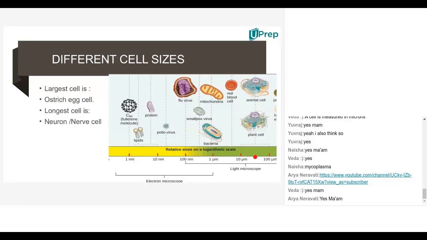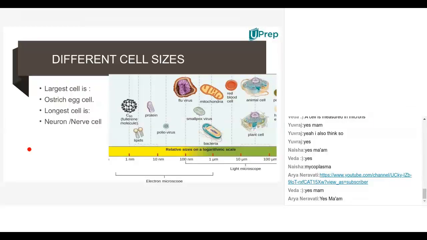And the size goes on increasing sometimes. When you take individual plant cell and animal cell, they'll get into meters and millimeters. So this is a concept related to size of cell. So far we have seen the definition of cell.